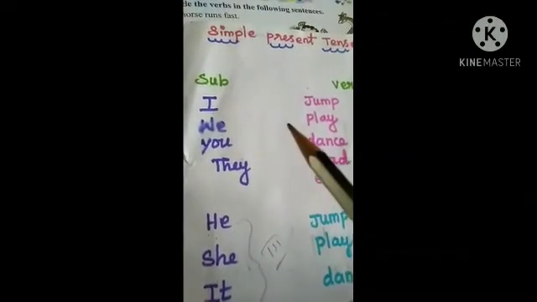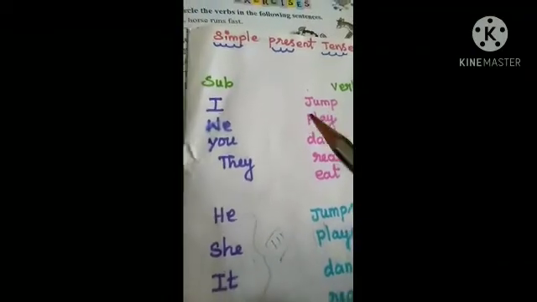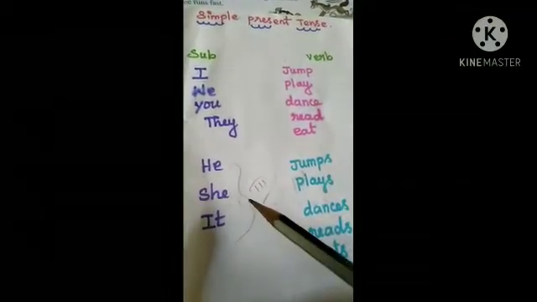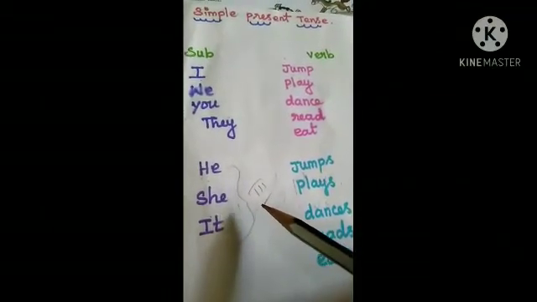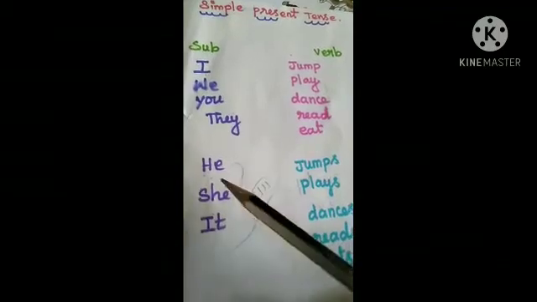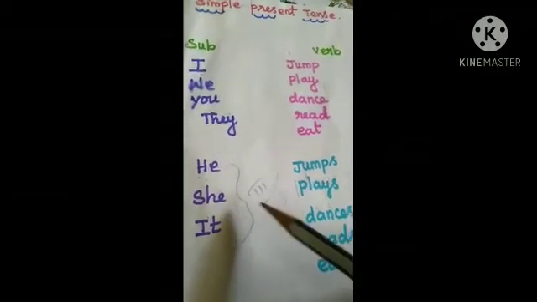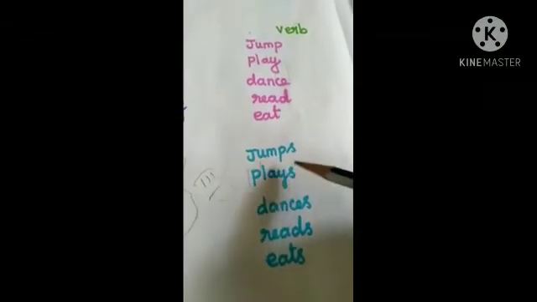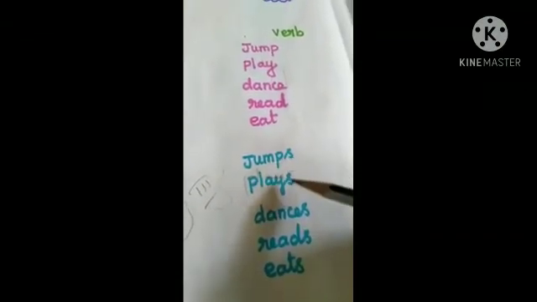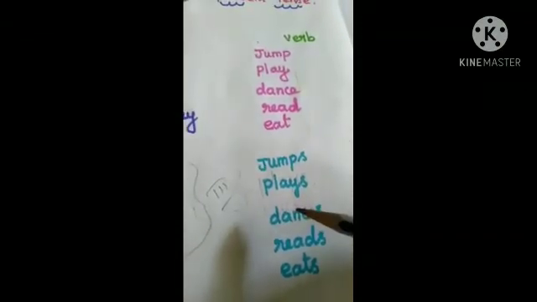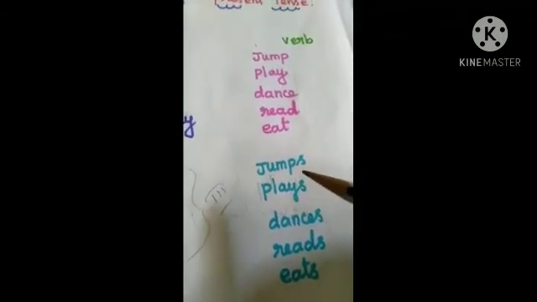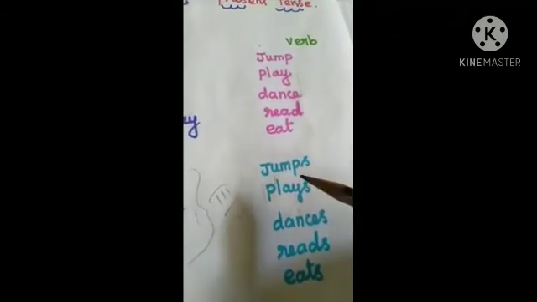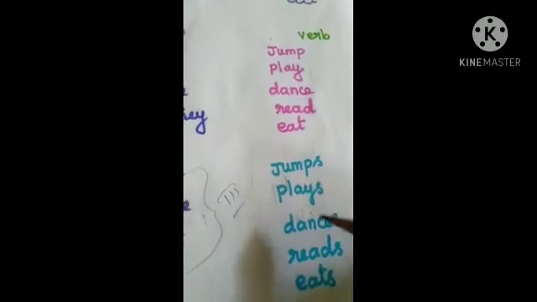But he, she, it, these are third person singular, we will add s and es with verb.